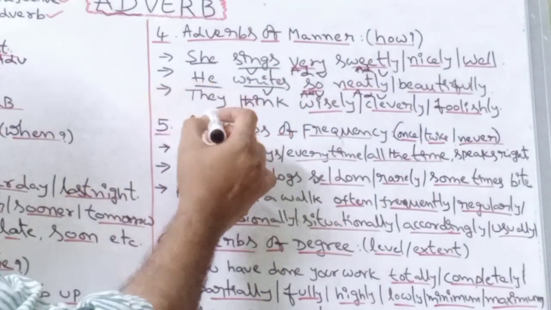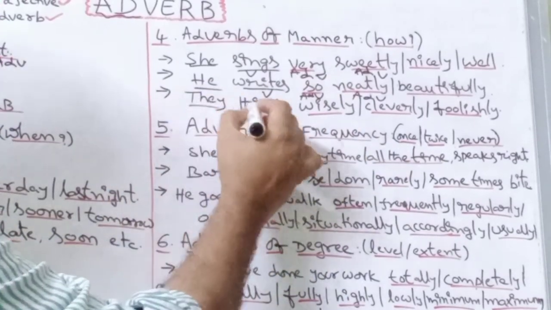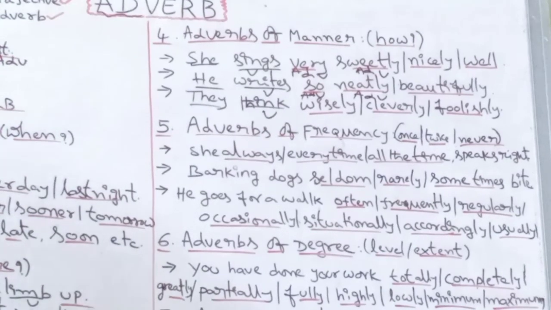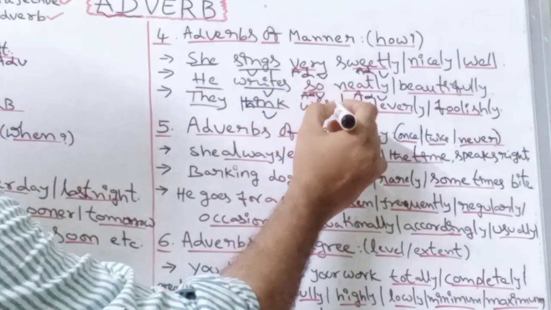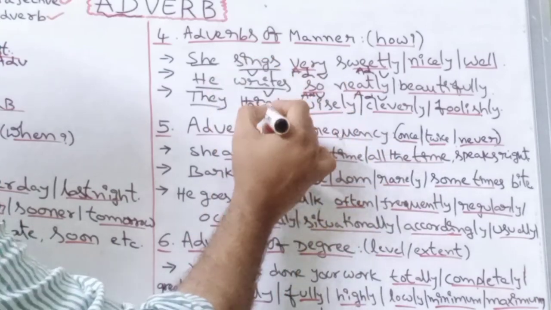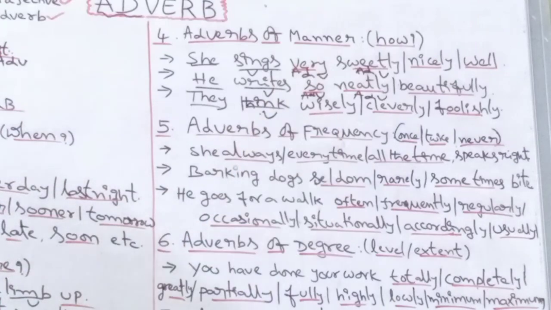In the next example, the third example, they think wisely. They is the subject, think is the verb. How do they think? Wisely. They think wisely. So this word wisely is qualifying the verb think. If think is not there, we don't need to mention any of these extra words.